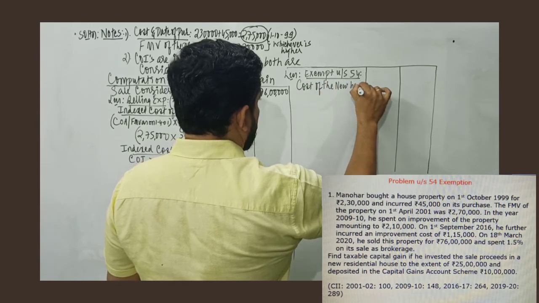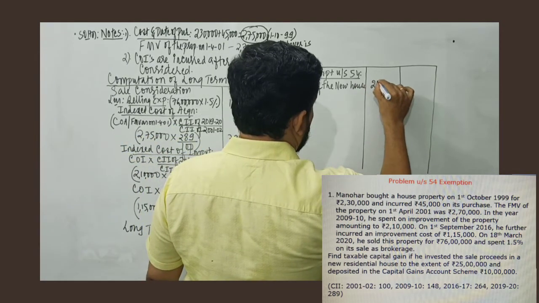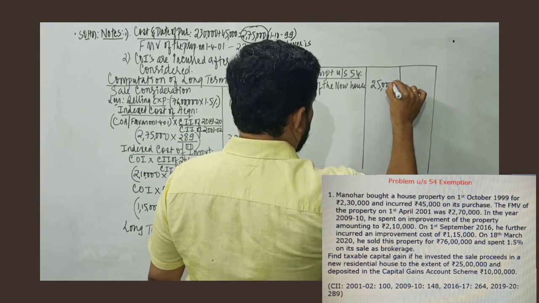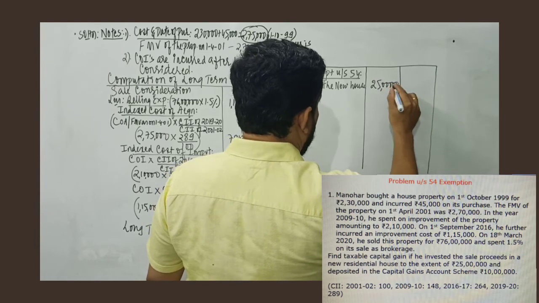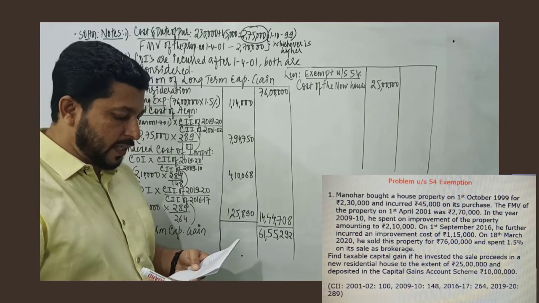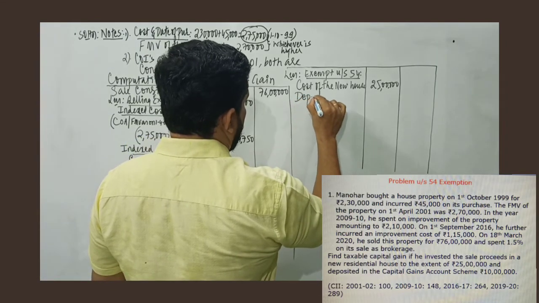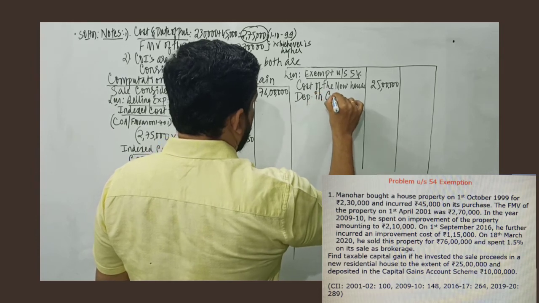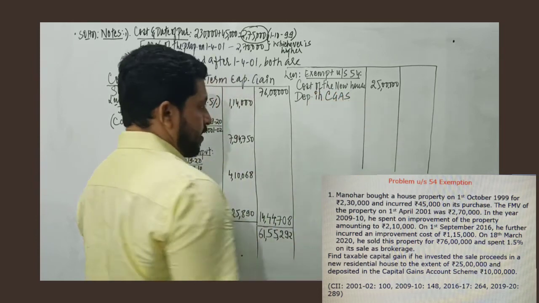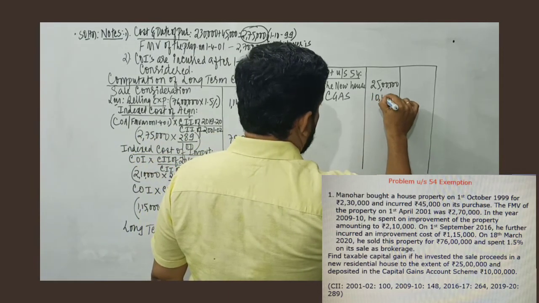The cost of the new house is given, it is 25 lakhs, so I record 25 lakhs in the inner column. Apart from the cost of the new house, Manohar has also deposited money in the capital gain account scheme. I record that as CGAS, and he has deposited around 10 lakh.